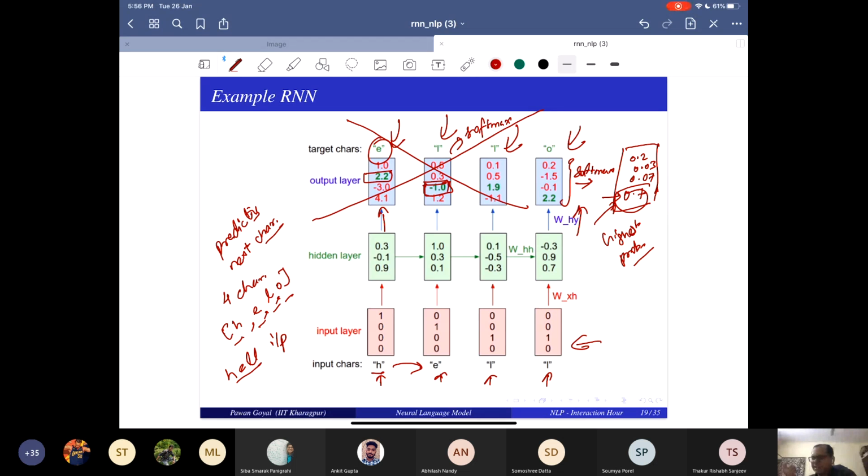Okay, so I think this is sufficient for today. I wanted to do a few more things, but that I will do in the next interaction hour. I hope you were able to get some insight on what is RNN, and we will continue from here. If you have questions, you can ask again in the next class about RNN, read about it. And of course, we will float the new lectures for this week. Okay, so anything else that you want to ask?